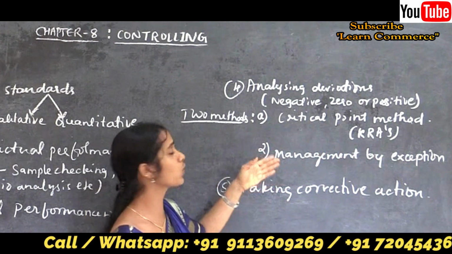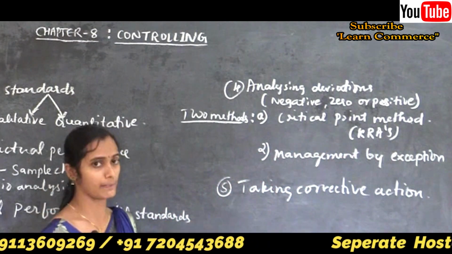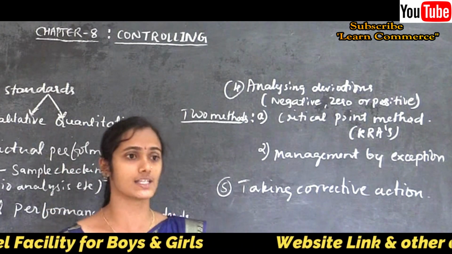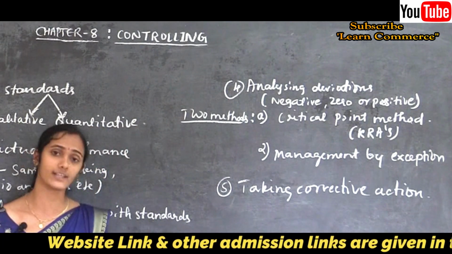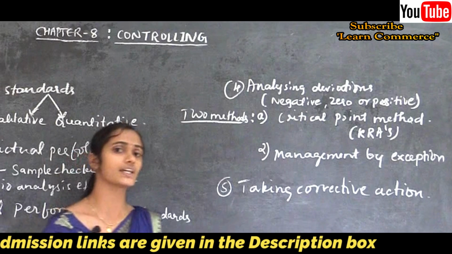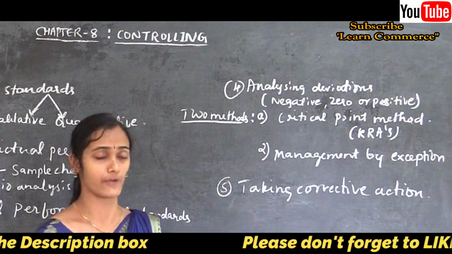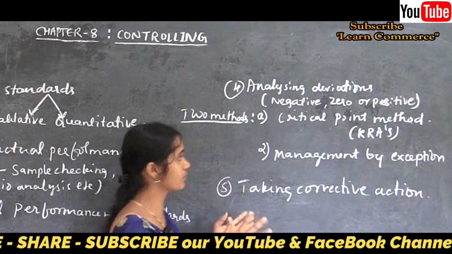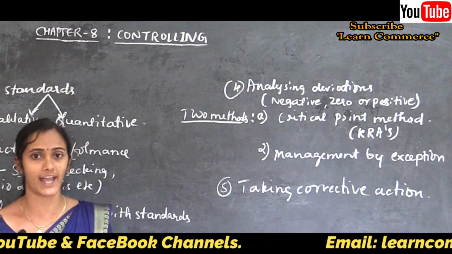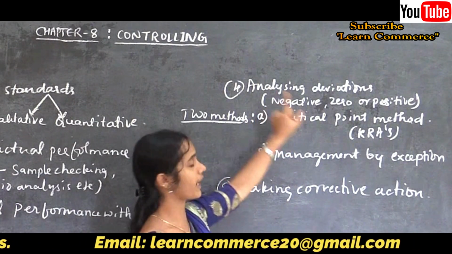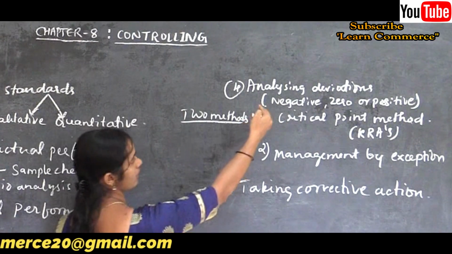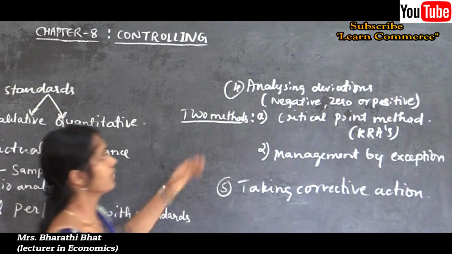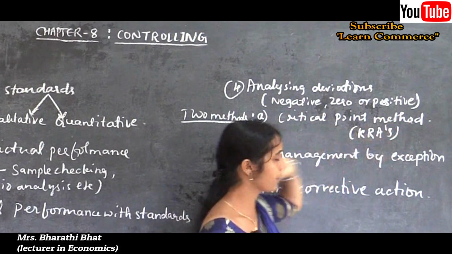For example, as I already said, only a 2% increase in the labor cost or a 5% increase in the postal charges. But if the cost has increased more than that, say 5% or 3%, then the superior needs to give notice to the management to take immediate action on those factors. So that is about analyzing deviation. Two different methods are used to find out and analyze the deviation. Here the deviation may be negative, zero or positive.